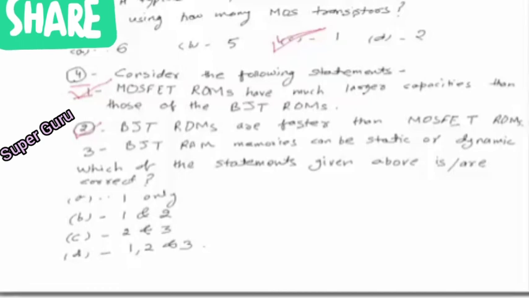Third, BJT RAM memories can be static or dynamic. Yes, we know that RAM is of two types, static or dynamic. So this is also a right statement. So according to this, the right answer is 1, 2 and 3. So this is all about semiconductor memories.